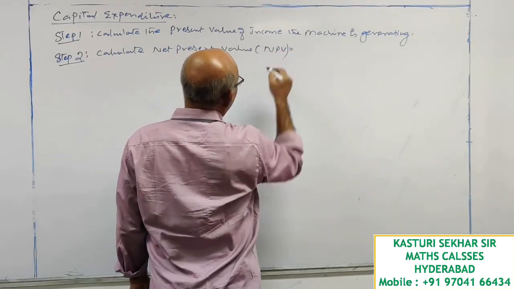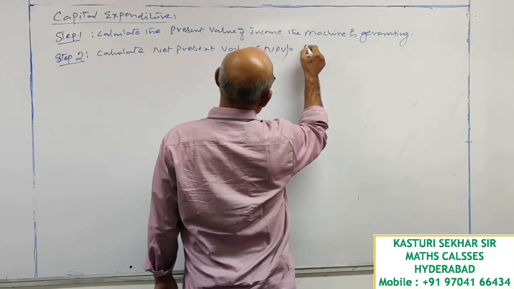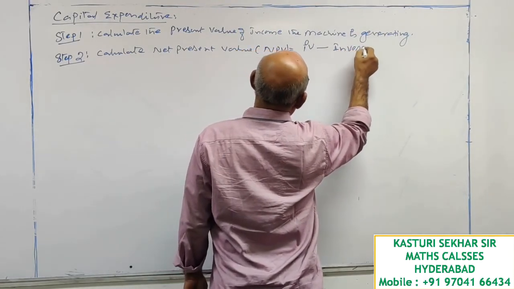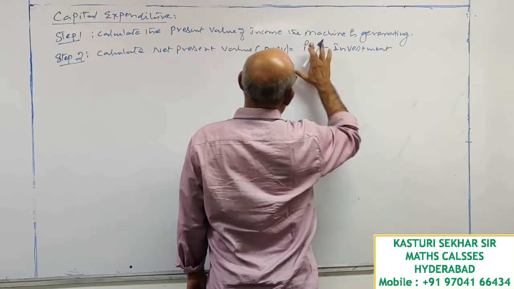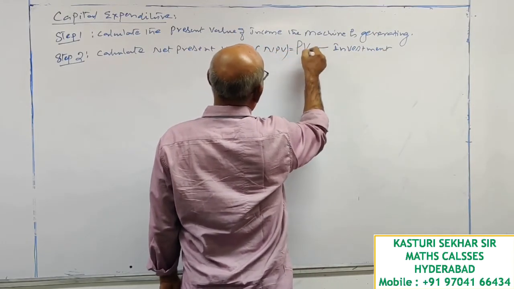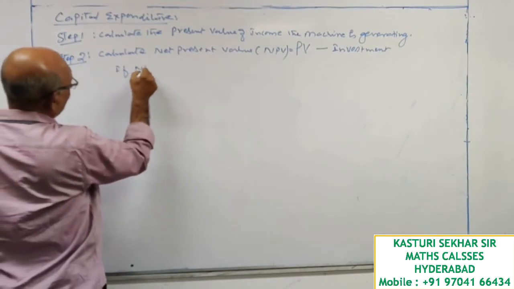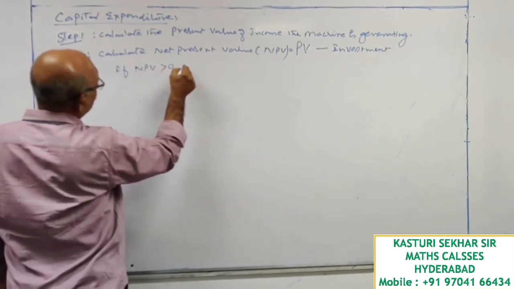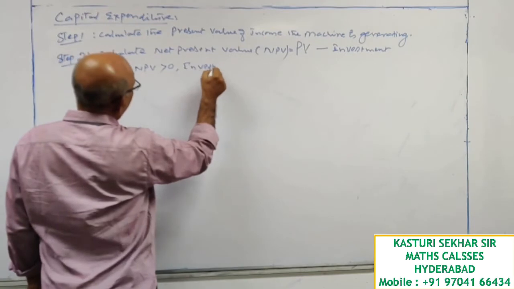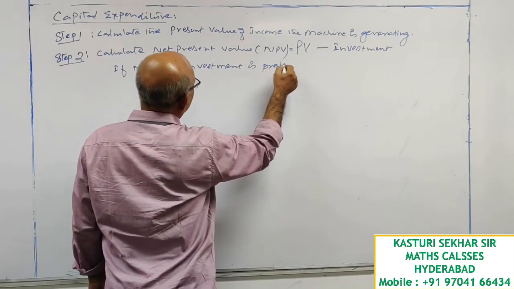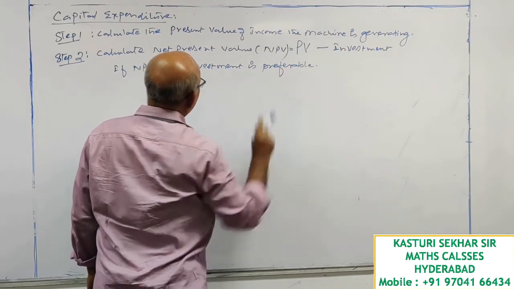NPV. Net present value is equal to present value minus investment. If net present value is greater than 0, investment is preferable.